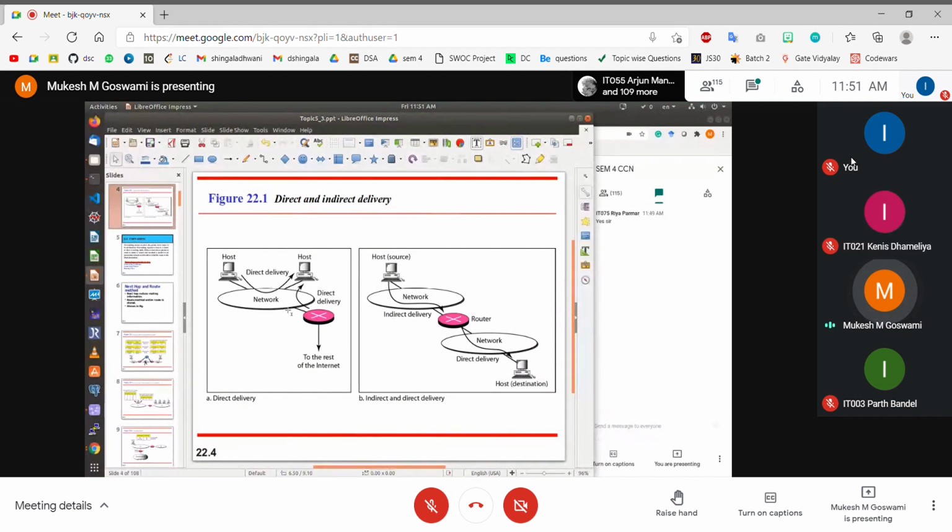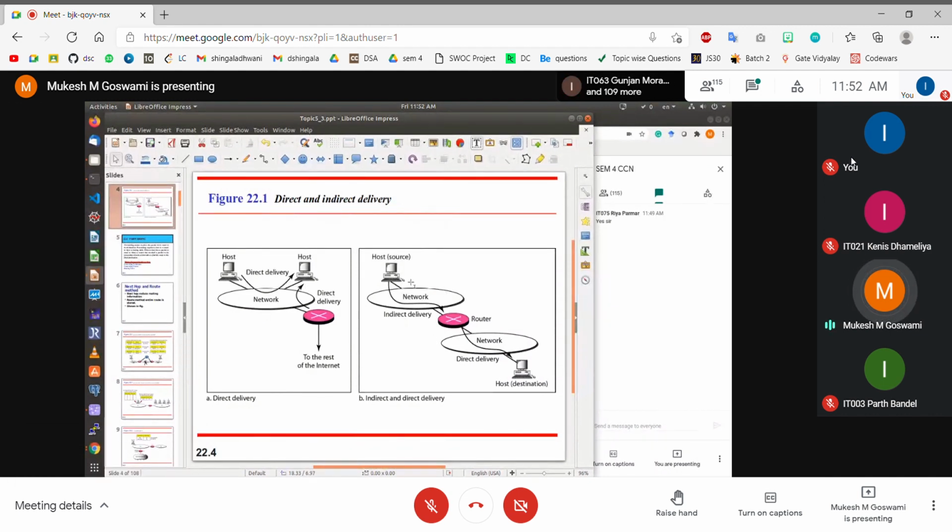The network layer uses the destination IP address mentioned in the IP header of the IP packet, uses the ARP protocol to convert that into a MAC address, and then hands over the MAC address to the data link layer. The data link layer then forms the data link layer frame, and this frame is ultimately placed on the physical network, right? So when it comes to direct delivery, the only thing the network layer has to do is convert an IP address into the MAC address using the ARP protocol, nothing else.